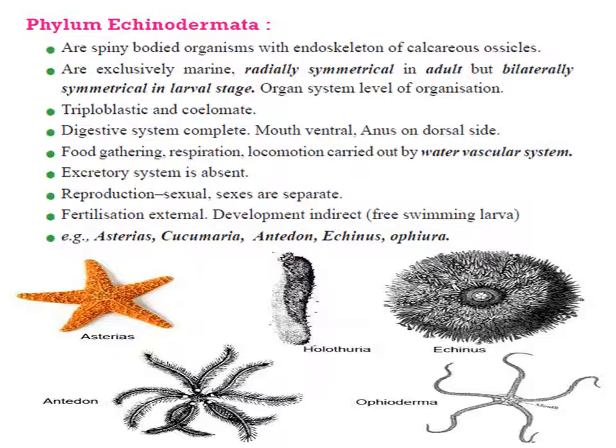The digestive system is complete with a ventral mouth and dorsal anus. There is a water vascular system which helps in locomotion, food capturing, transportation and respiration. Excretory system is totally absent in these organisms. Animals are unisexual, external fertilization is there, development is indirect, and examples are Asterias, that is the scientific name of starfish, Antedon, Ophiura, Echinus, etc.